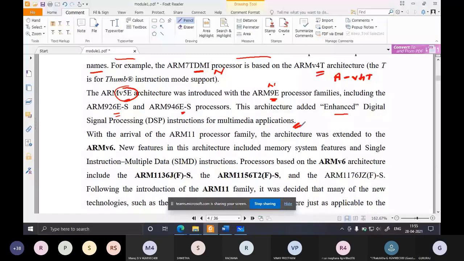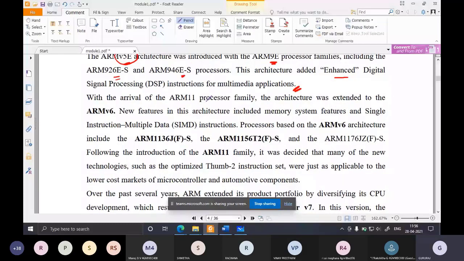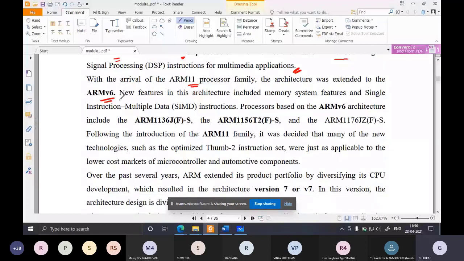Then after that, the ARM11 processor family came, which belonged to the architecture V6. So ARM V6 includes the ARM11 processors. This version 6 architecture introduced a new instruction type, single instruction, multiple data, SIMD.